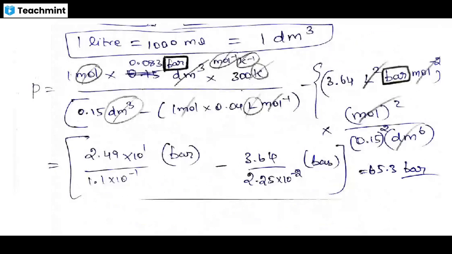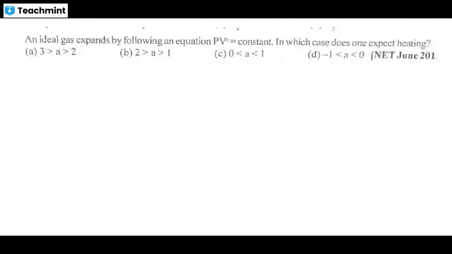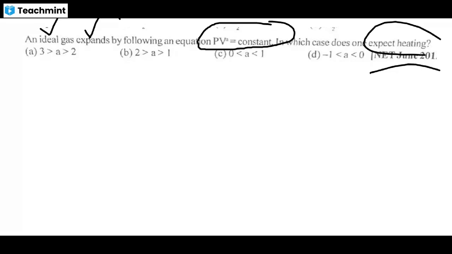Here, this is a somewhat interesting question. If you see this video on YouTube, just pause the video and try to understand the answer to this question, and then watch the answer. Here they give the ideal gas expands by following an equation. So I already told you that every word is very important. The ideal gas expands and follows the equation. In which case should one expect heating? And this is a June 2011 question.